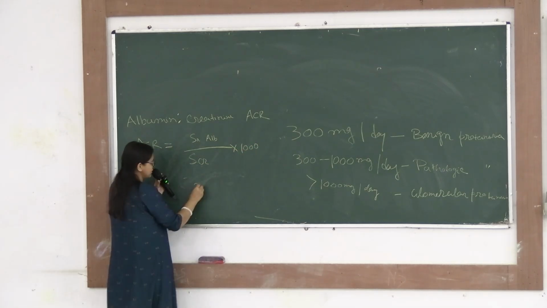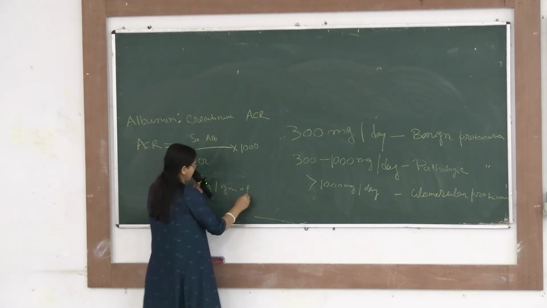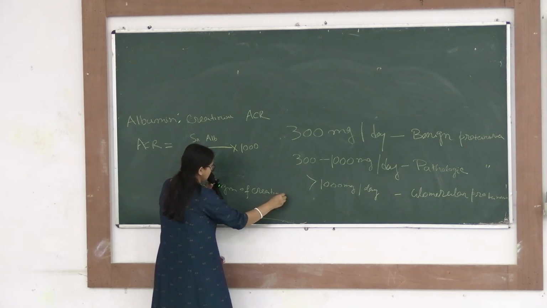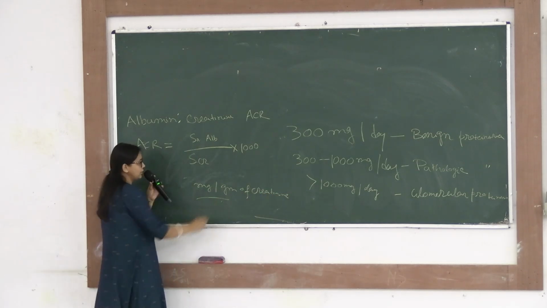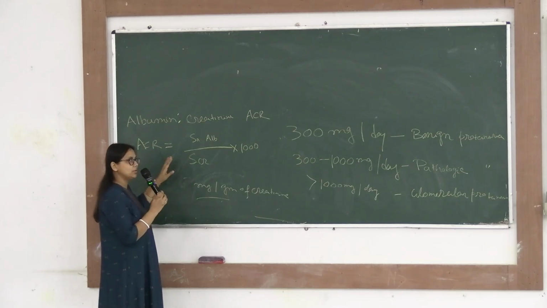The unit is milligram per gram of creatinine. This is the unit of ACR, that is albumin creatinine ratio.